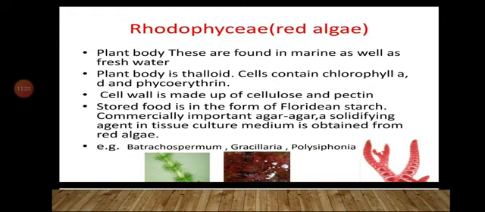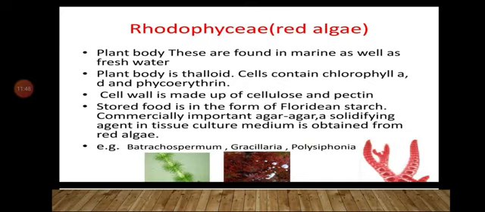Stored food is in the form of floridean starch. Commercially important agar-agar, a solidifying agent in tissue culture medium, is obtained from red algae. Examples for Rhodophyceae, red algae, are Batrachospermum, Gracilaria, Polysiphonia, etc.